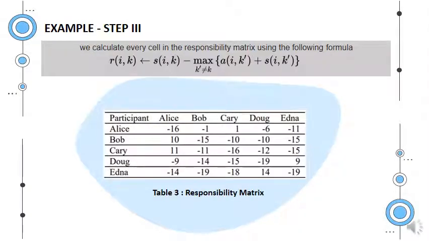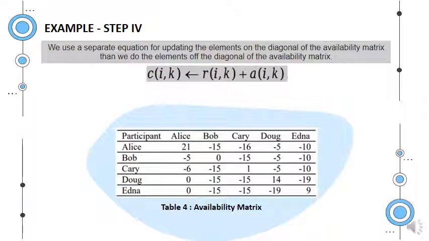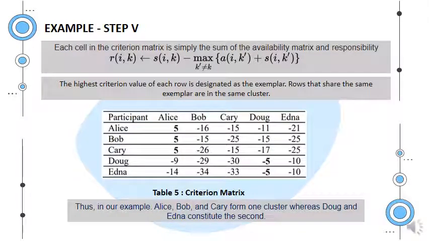In the next step we calculate the responsibility matrix by using the following formula. We use a separate equation for updating the elements on the diagonal of the availability matrix than we do the elements off the diagonal of the availability matrix. In the last step we calculate the criterion matrix. Each cell in the criterion matrix is simply the sum of the availability matrix and responsibility matrix.